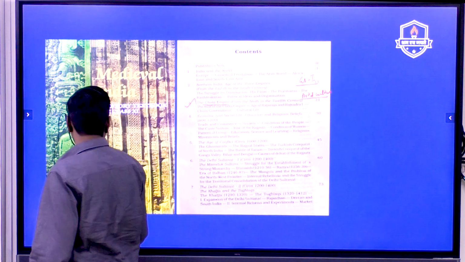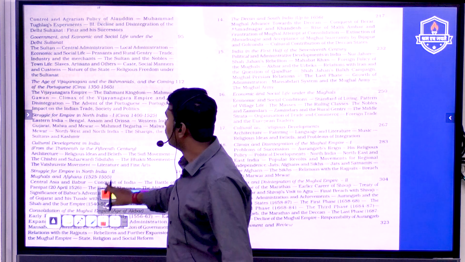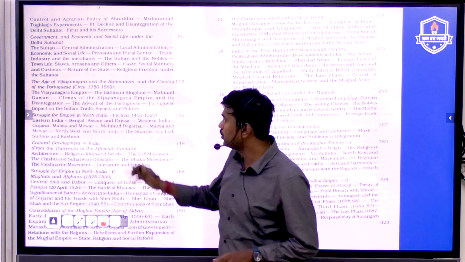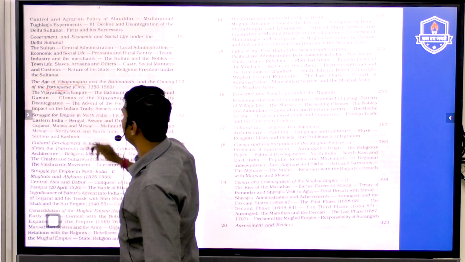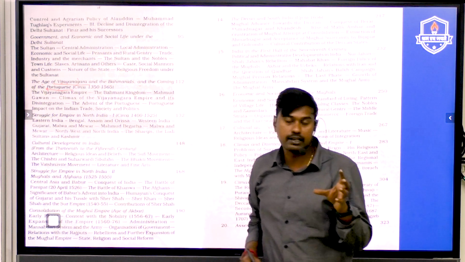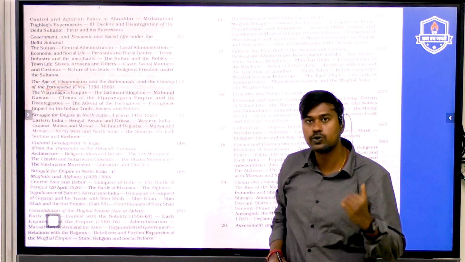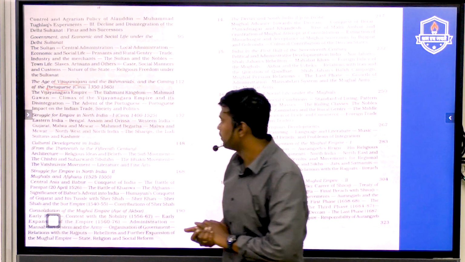Now going into the remaining chapters in this book, here again if you see, the most important chapters which you need to focus on are the age of Vijayanagara Empire, Bahmanis, and the coming of the Portuguese. Here give maximum attention to the Vijayanagara Empire and their architectural contribution. Here again questions can be expected from the preliminary examination as well as the mains examination.